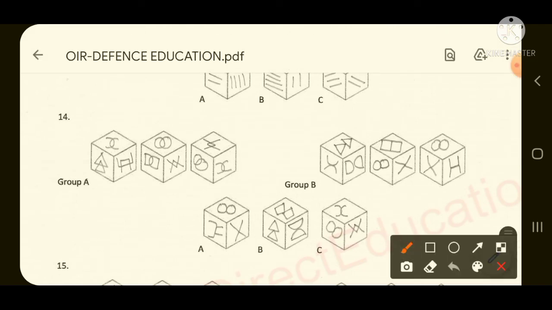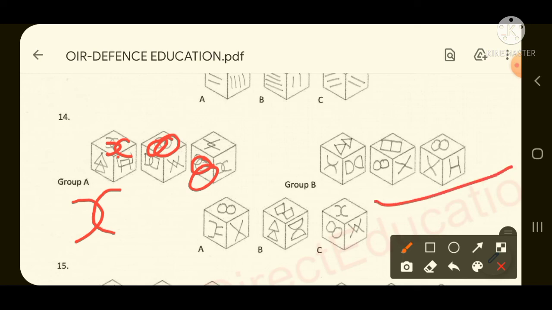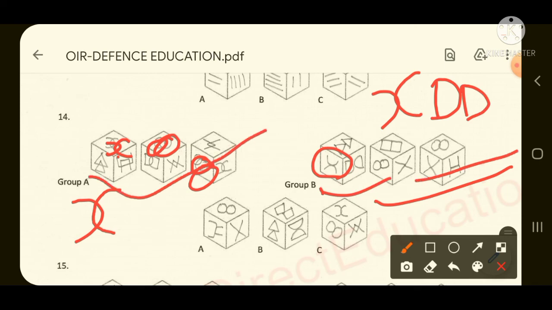If you look at the next question very carefully, you will find that in group A both the figures are crossing each other internally. Like here this figure is there, then here the circle is also crossing internally, then again here the circle is crossing internally. But if you look at group B, both the figures are only touching, like here it is touching, and here again it is just touching. So in group B the figures are touching, but in group A both the figures are intersecting.